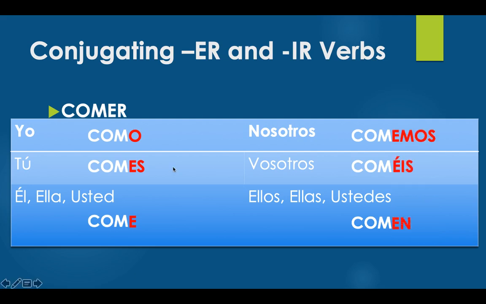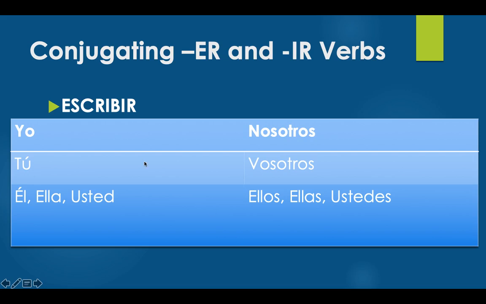So notice instead of o, as, a, we have o, es, e. We basically changed all of these a's to e's here. So como, comes, come, comemos, coméis, comen. I eat, you eat, he or she eats, we eat, you all in Spain eat, and they eat.